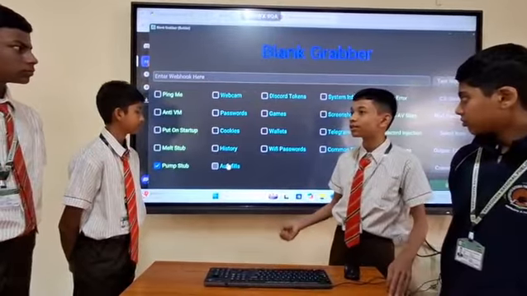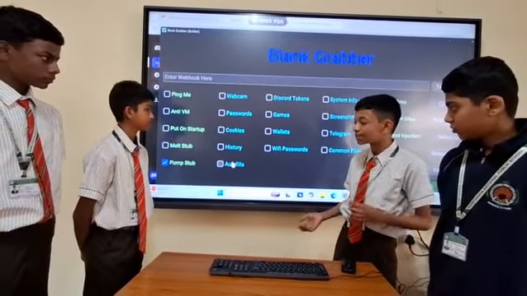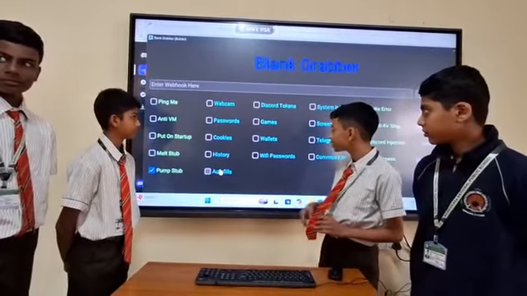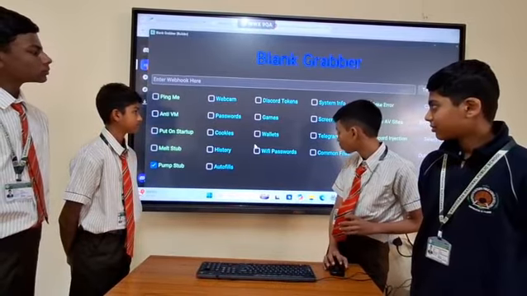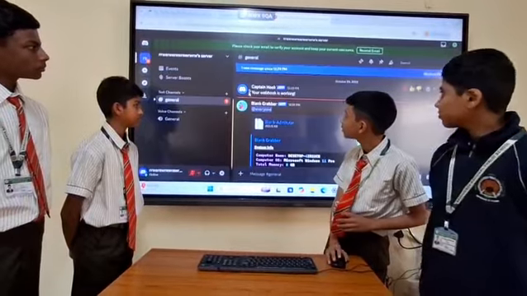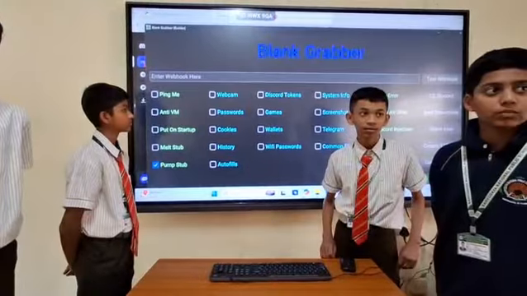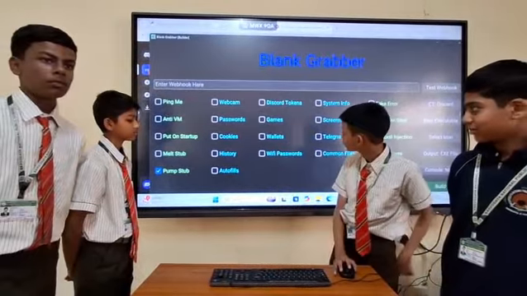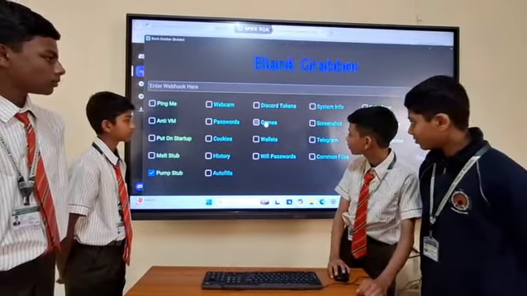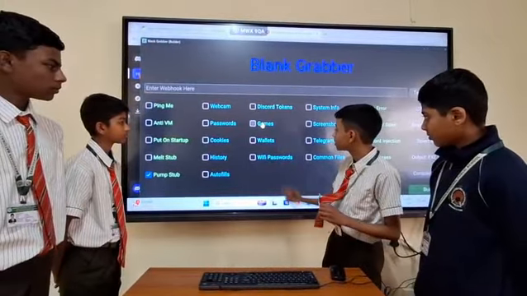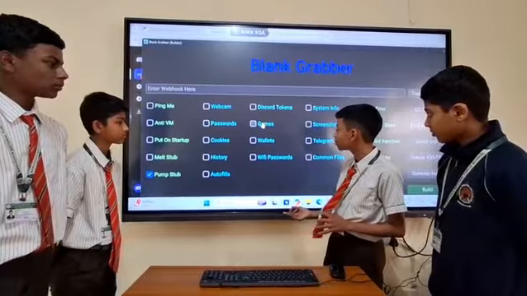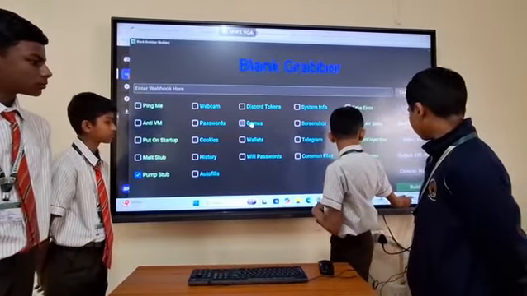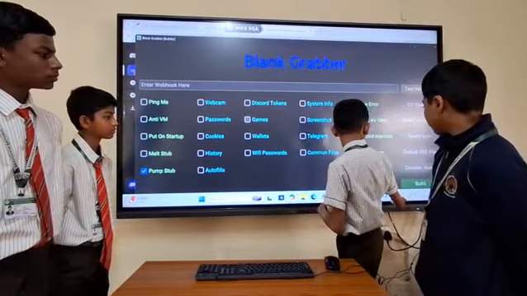Autofills. Whatever Chrome suggests for the passwords and Gmails, it will send to you. Discord tokens. Then there are games. It will also send the game passwords. Wallets. It will send the crypto wallet or cryptocurrency, whatever the victim has. Wi-Fi passwords. It will send the Wi-Fi password which is connected.